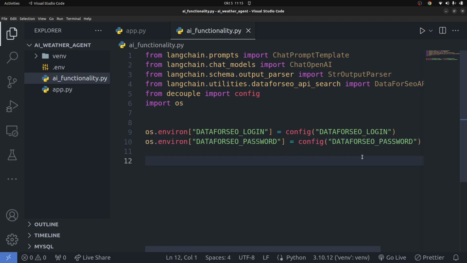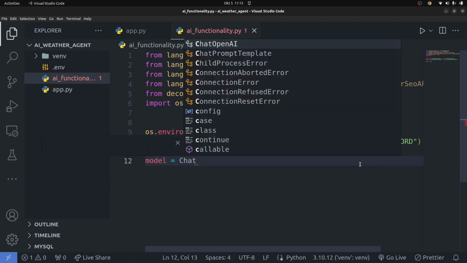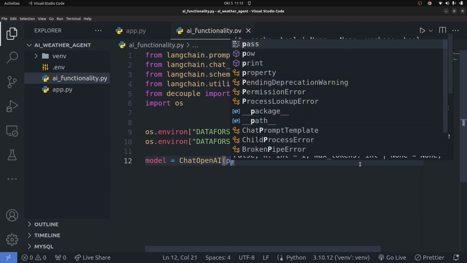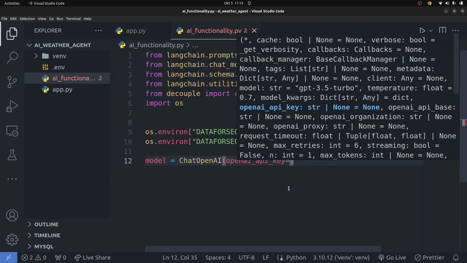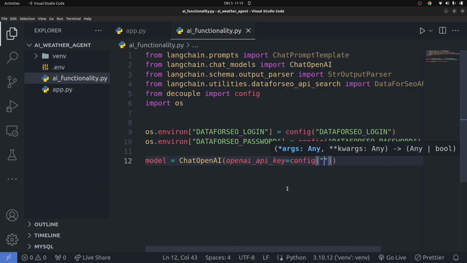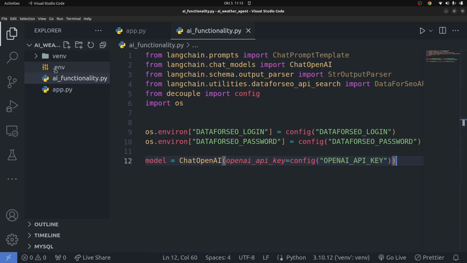So once I have all that done, I'm going to create a model. I'm going to say model is going to be equal to the ChatOpenAI model. I'm going to pass in our OpenAI API key, so openai_api_key, and I'm going to say config and pass in OPENAI_API_KEY, which is the value that I use inside of my environment variable file. It's going to get me my OpenAI API key, which you can get from the official documentation, and we already discussed this all earlier on.